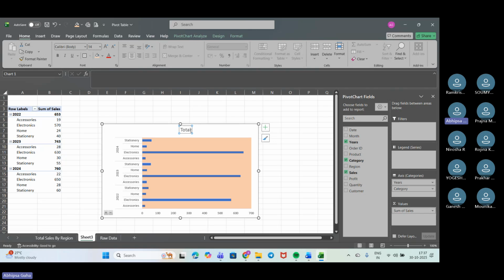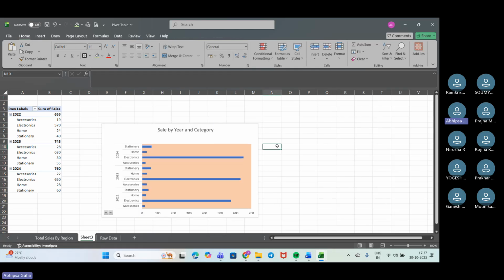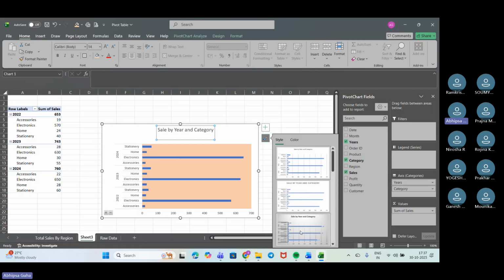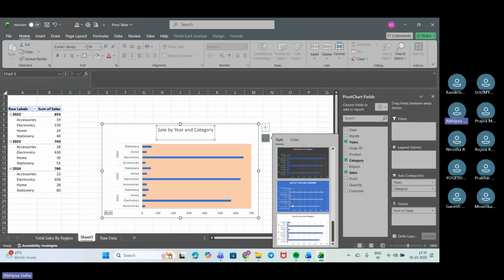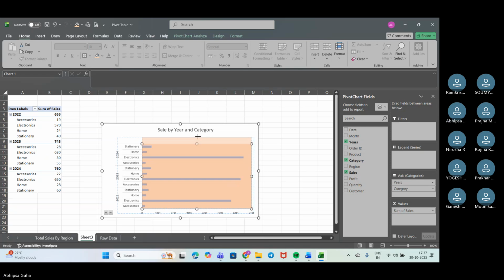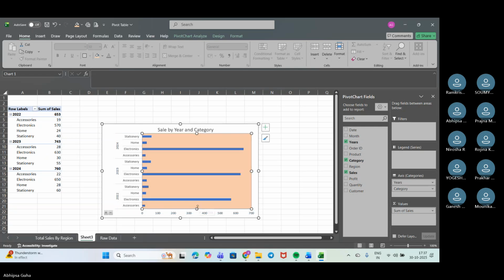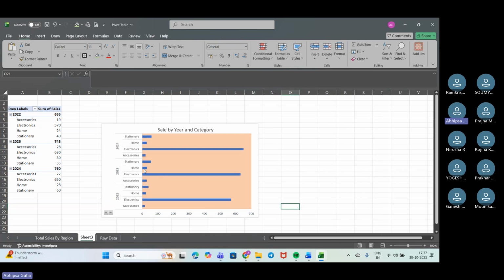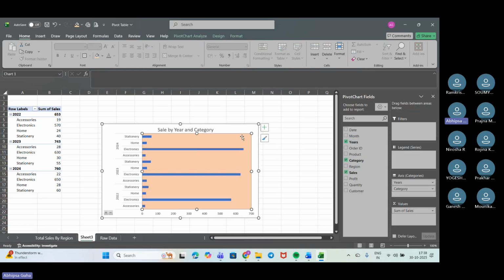And here I'll be putting the entire thing, so sale by year and category. Okay, so this looks good to me, and if needed I can change anything, but that will just change the formatting also. So I'll keep it like this, and if needed I'll just increase it a bit so that it becomes easier for us to understand.